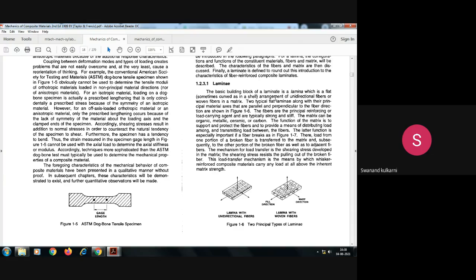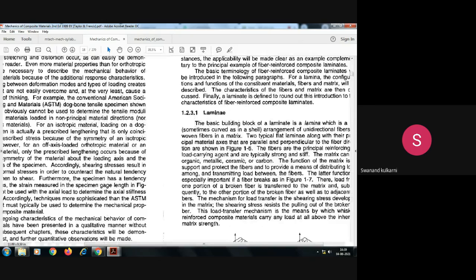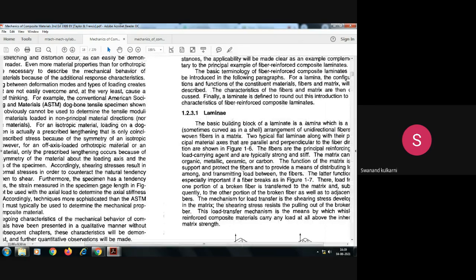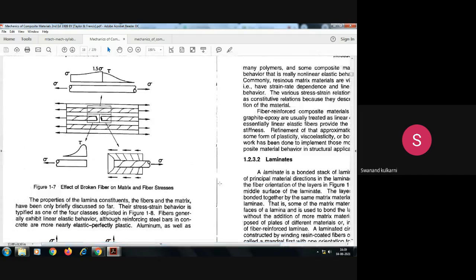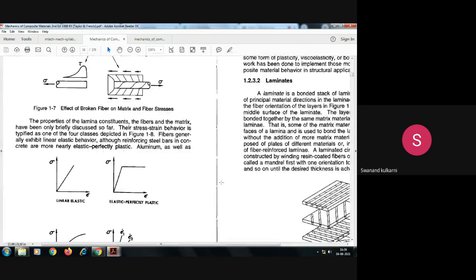Is it okay? So we should understand the difference between lamina and laminate. Single is lamina. Here one figure is shown at the bottom. We will try to understand with the help of this figure, what is lamina and what is laminate.